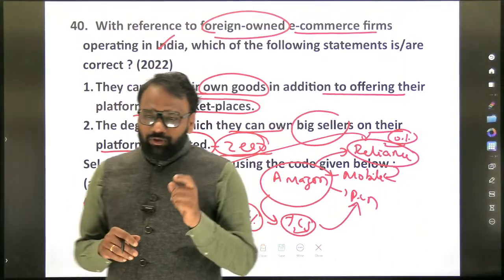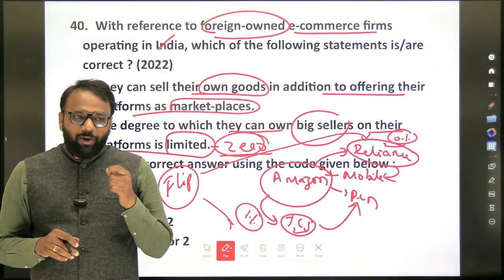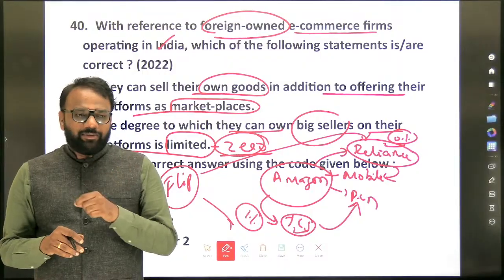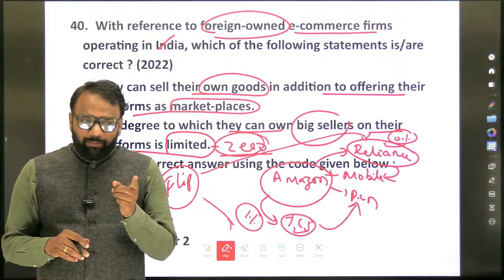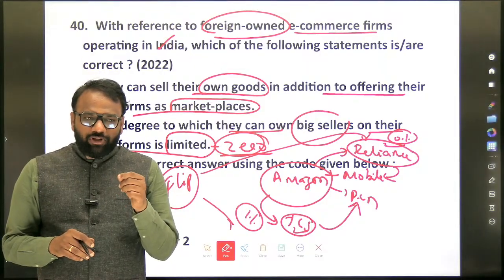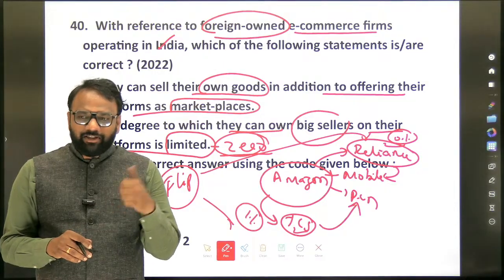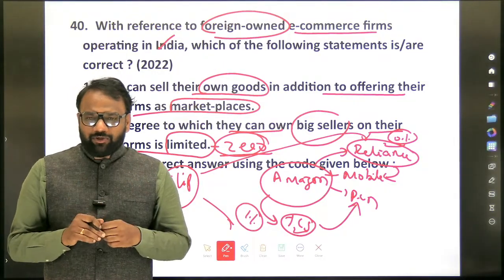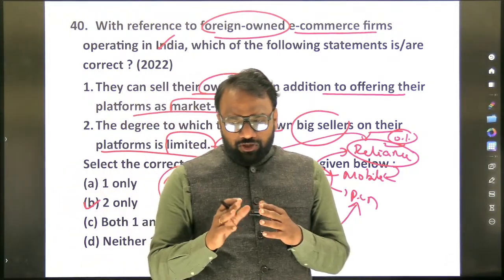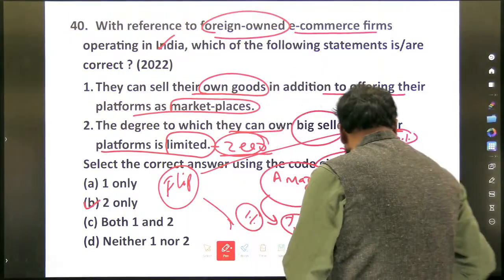But an important question, because here they are focused only on foreign owned e-commerce firms. Our objective is to find out whether the same applies to Indian owned e-commerce firms as well, because when it comes to the marketplace model and the inventory model, Indians can operate both. So we have to cross verify through multiple sources, but a very valid question. Based on this question, we need to prepare from these different perspectives.